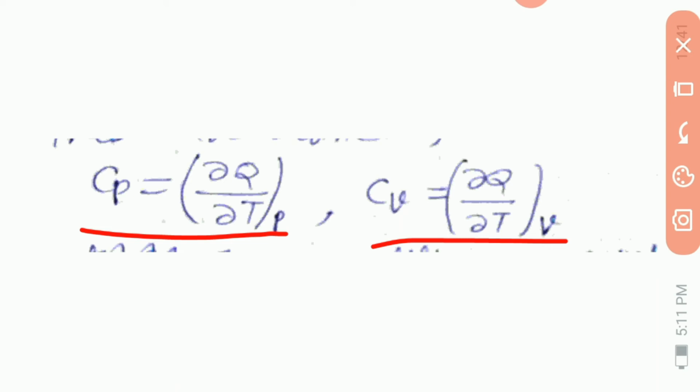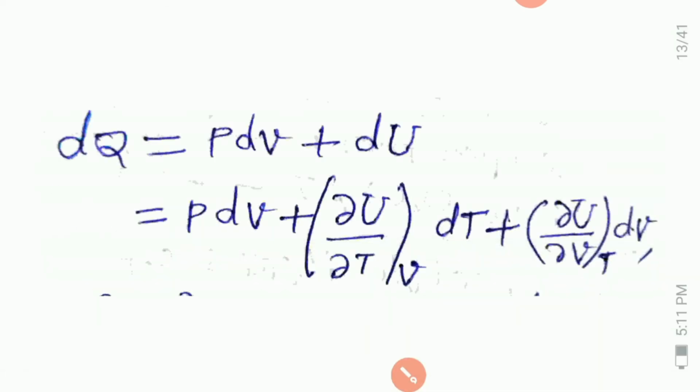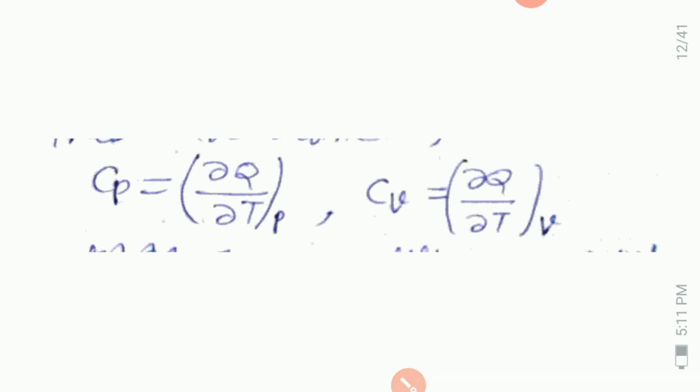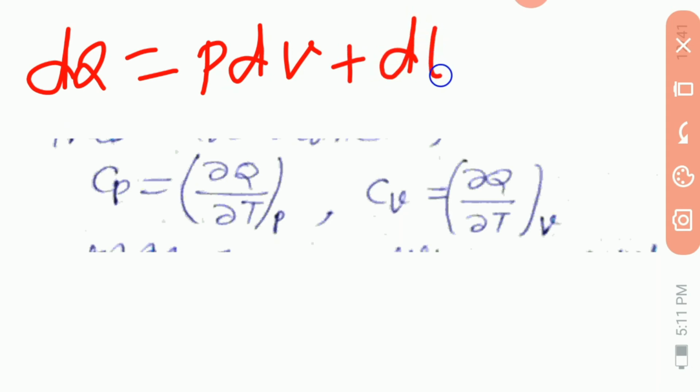We have dQ is equal to PdV plus dU. This is the first law of thermodynamics: dQ is equal to PdV plus dU.